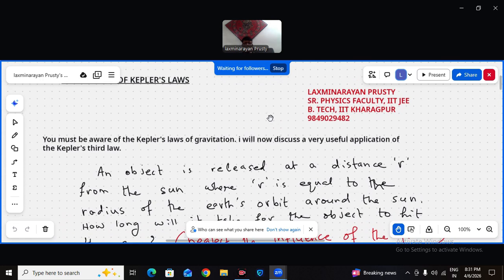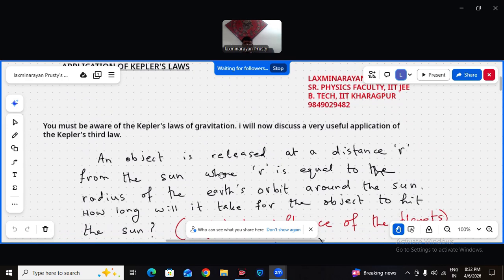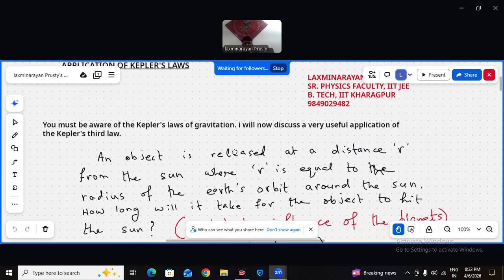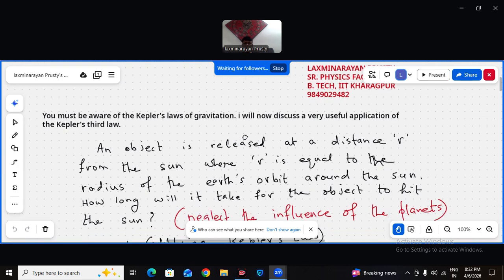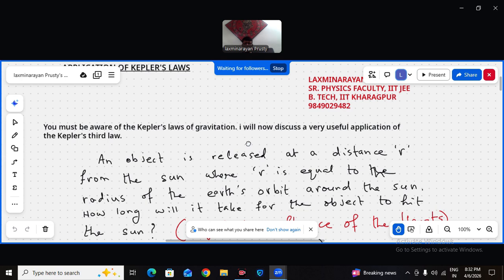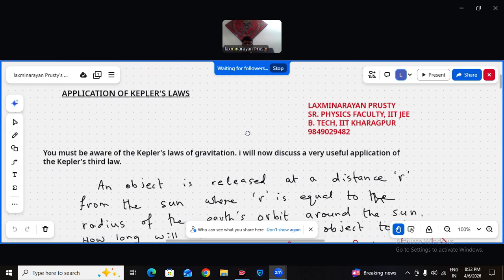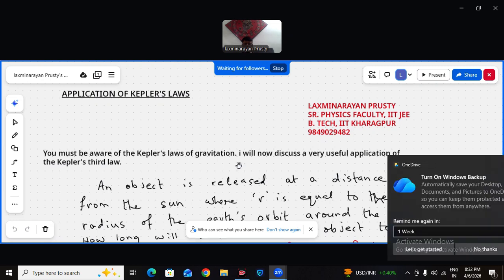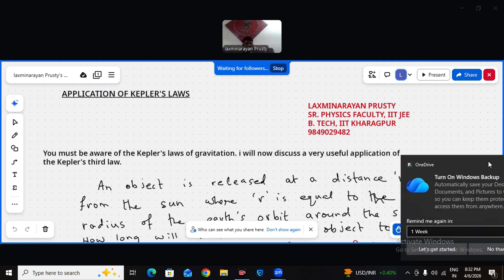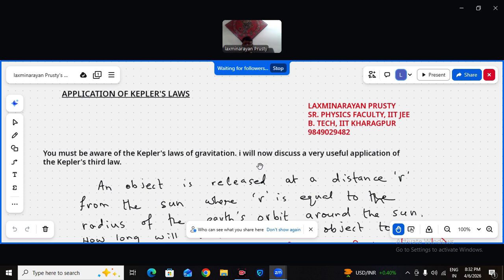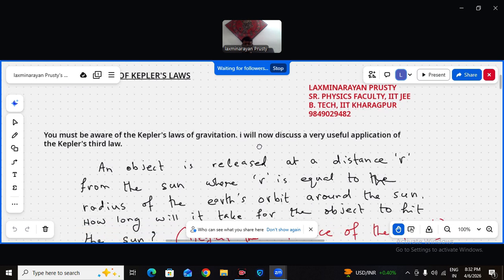Now I am discussing a very useful application of Kepler's third law. What is Kepler's third law? The time period of a revolution in a closed orbit by a planet around the sun is proportional to semi-major axis to the power 3/2.